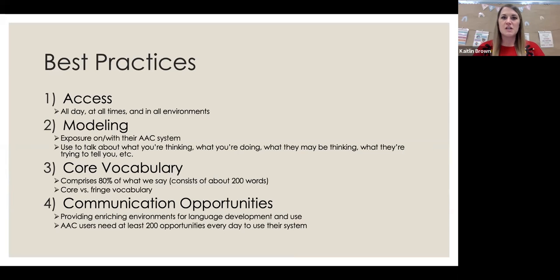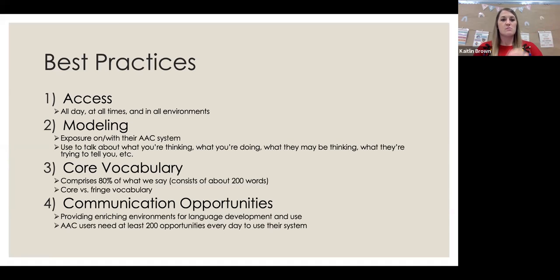So should a student just be using their device when they're in a speech therapy session with you? Absolutely not. They should be using it in the classroom. They should be using it when they go to block or specials. They should be using it in the lunchroom. Everywhere they go all day, they should have access to some form of communication. Again, that device may not be able to go with them yet to PE because they get too rowdy or whatever it may be. With that being said, we have the boards and they're able to use that communication board when they're in PE. So there's still a way for them to access communication.